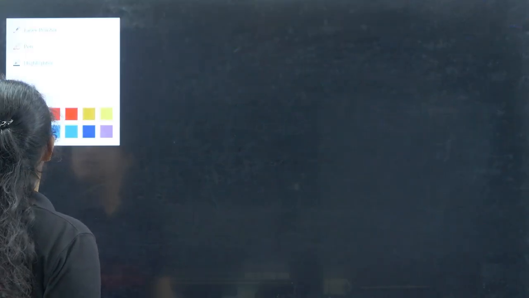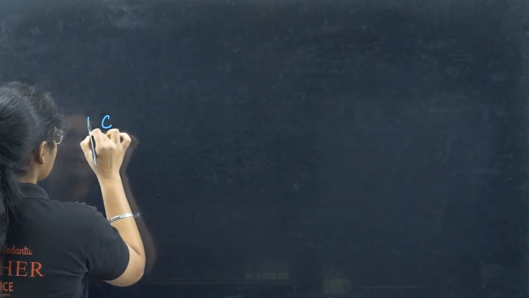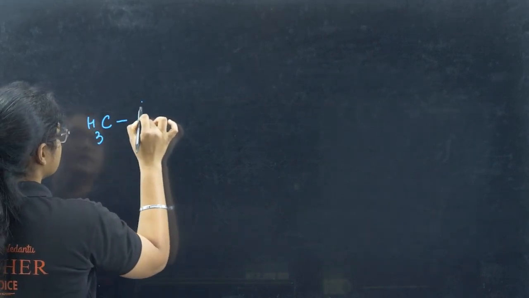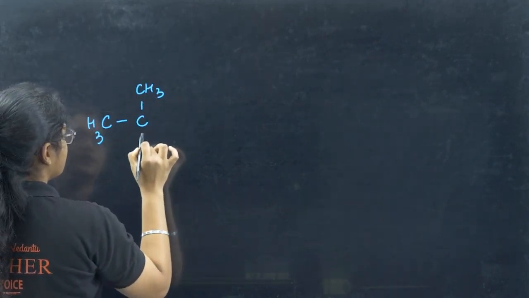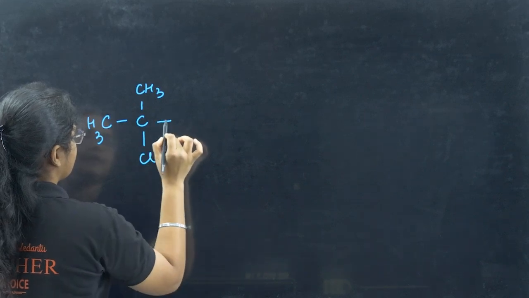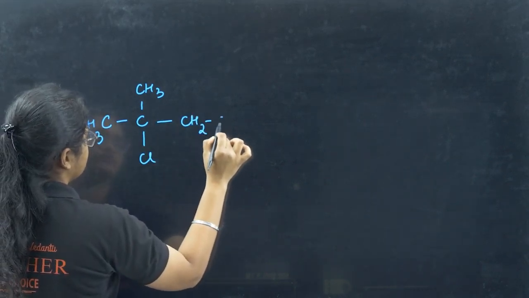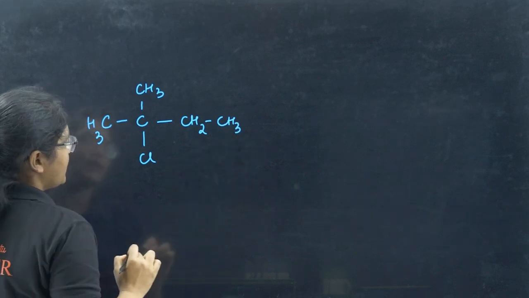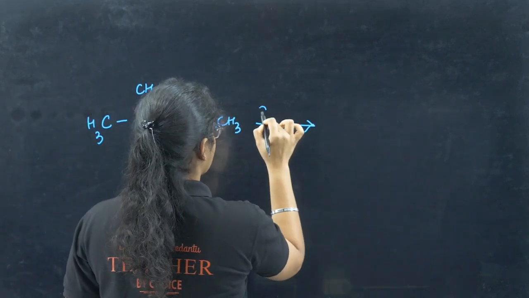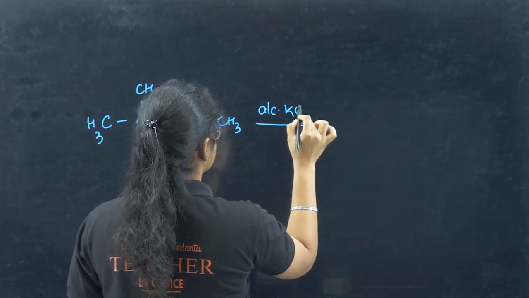Okay, let's do a question like this. I have CH3, Cl. Okay, then I have CH2, CH3. Okay, and I am having here alcoholic KOH.